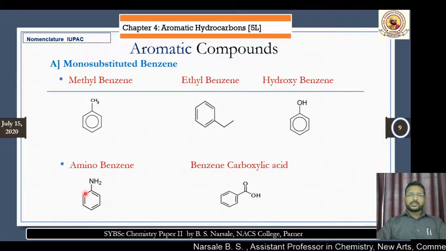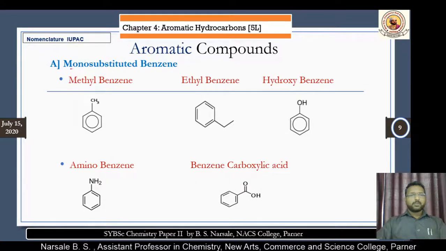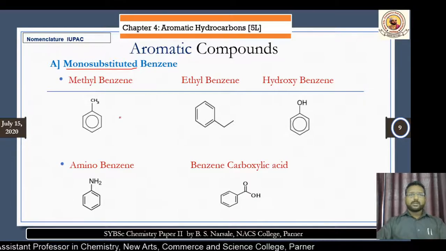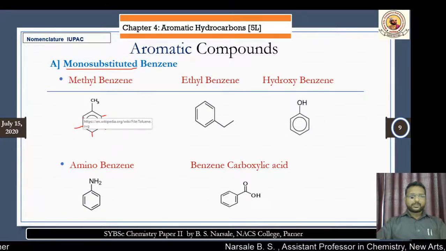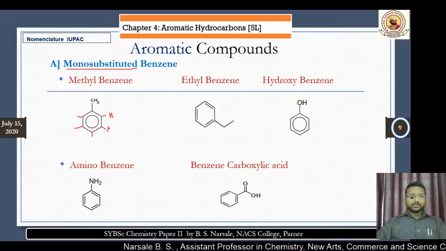Then this is known as a monosubstituted benzene. As we have just replaced one of the hydrogens, the remaining 5 hydrogens are there.